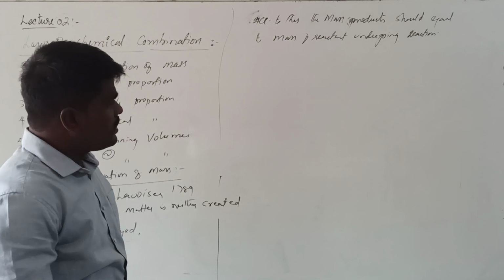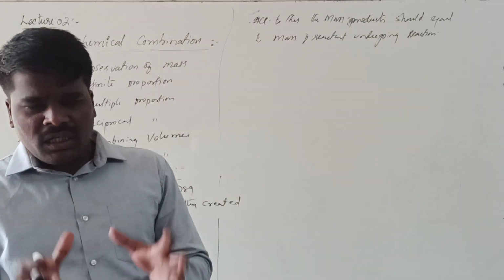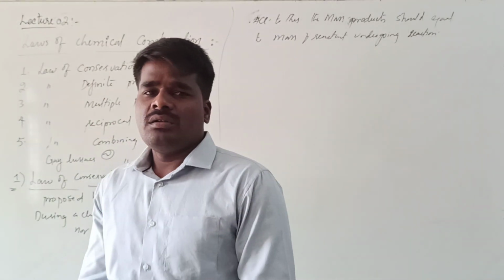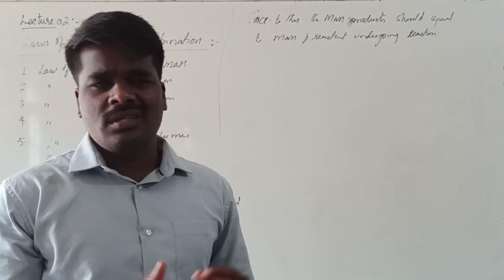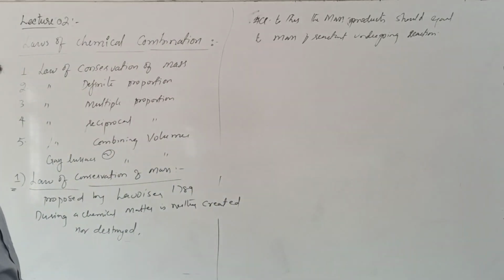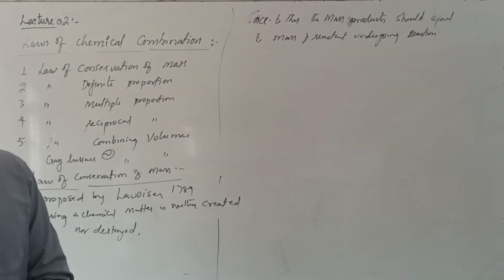That means the amount of reactant undergoing reaction, the same amount of products must be produced, as there is no loss of mass. So this is the main aspect of the law of conservation of mass.